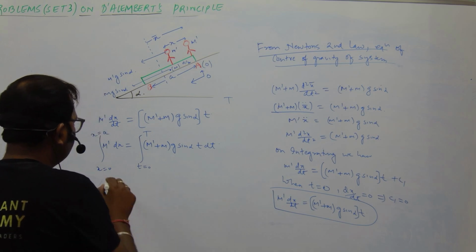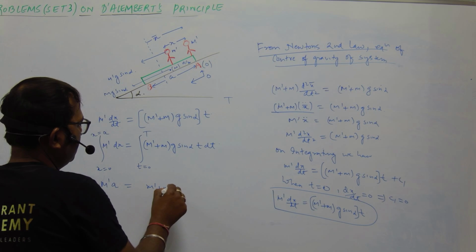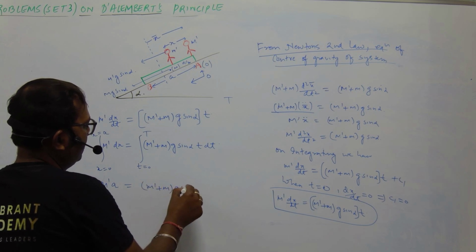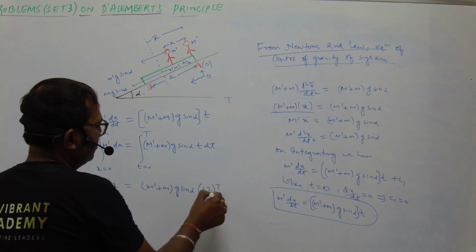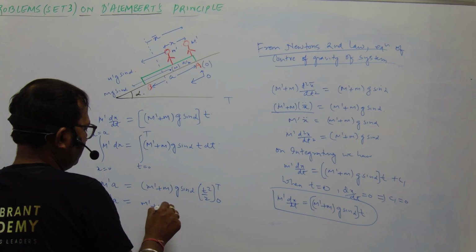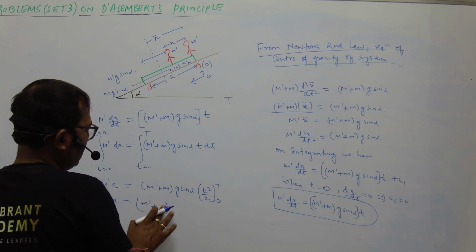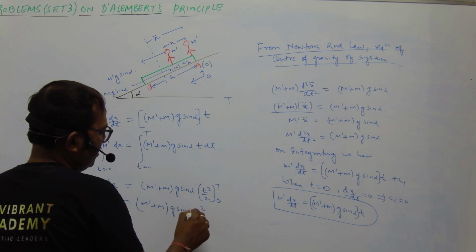Okay, so we have M' into A is equal to (M' + M) g sin α into t²/2, with the limits capital T and 0. So we have M' A is equal to (M' + M) g sin α into T²/2.